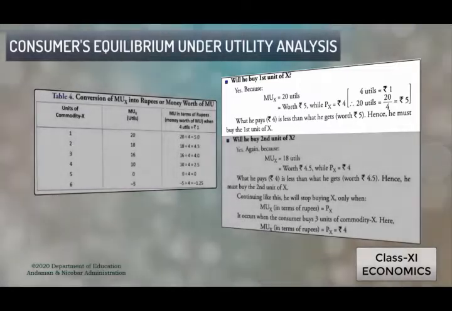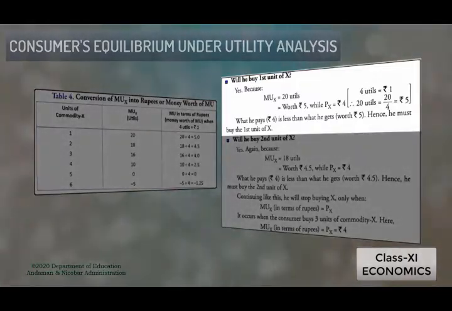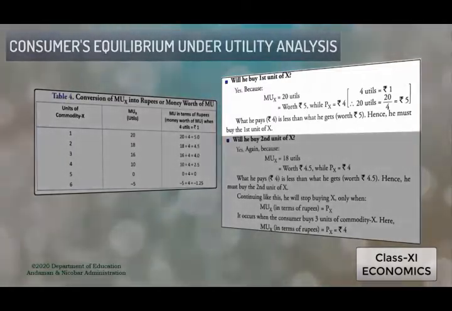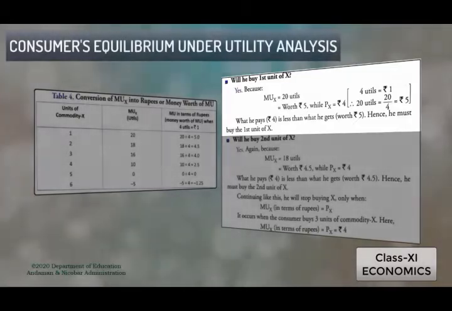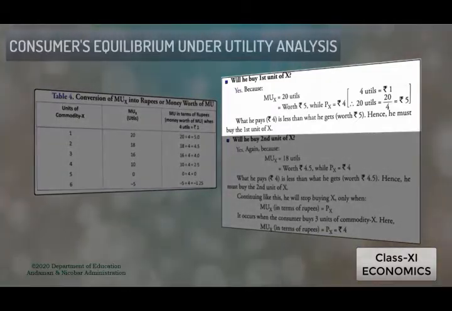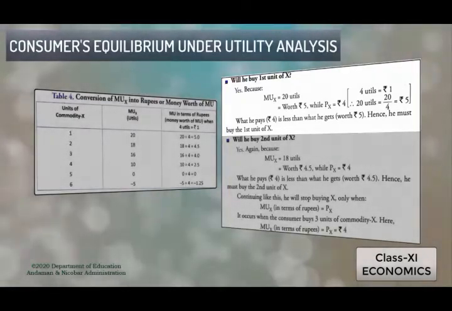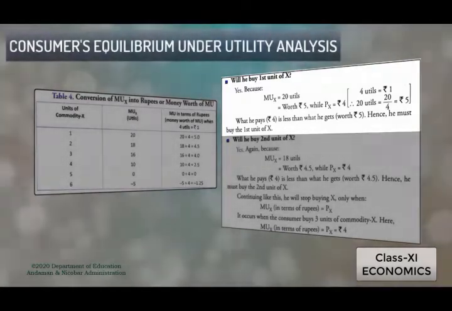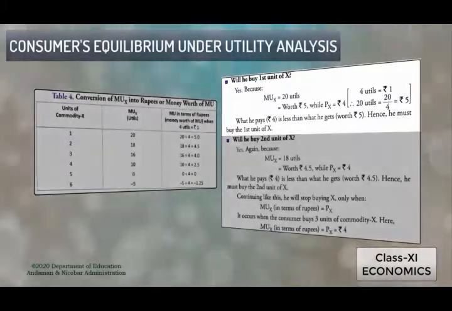What we need to do here is divide the 20 utils derived from the first unit by the worth of money, that is 4 utils, which gives 5 rupees. Whereas the price of the commodity for 1 unit is 4 rupees, but the MU of M is 5. So he pays less than what he gets. Hence he must buy the first unit.